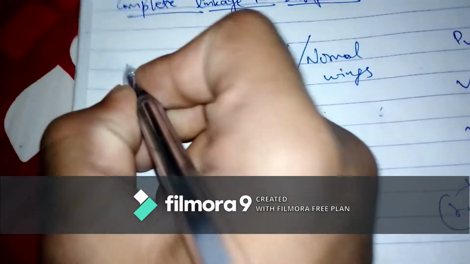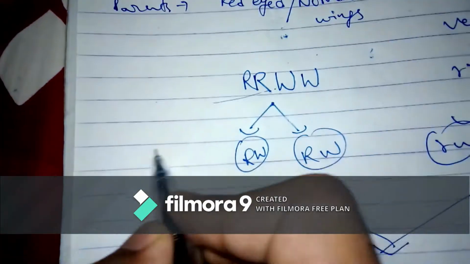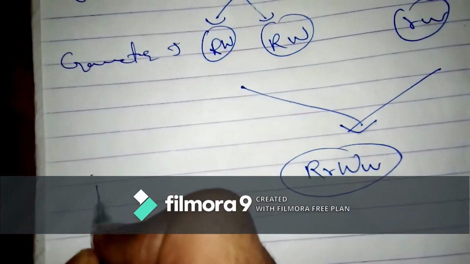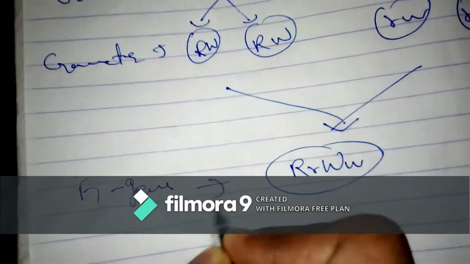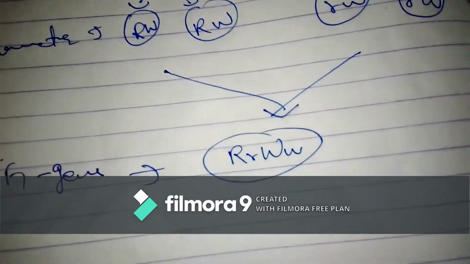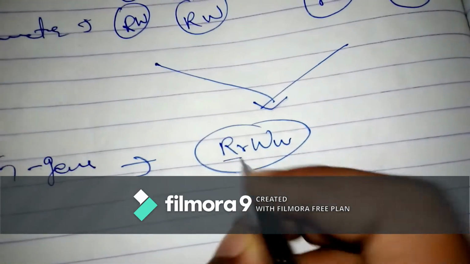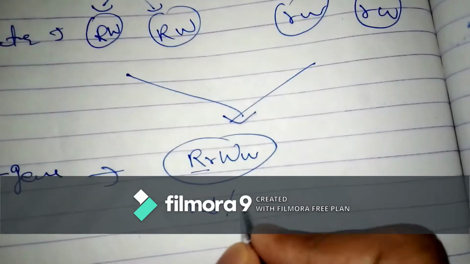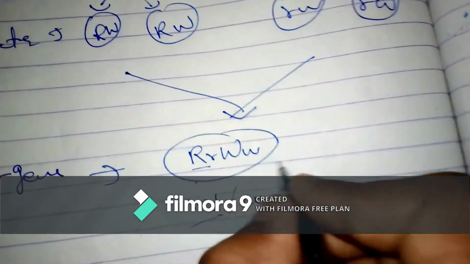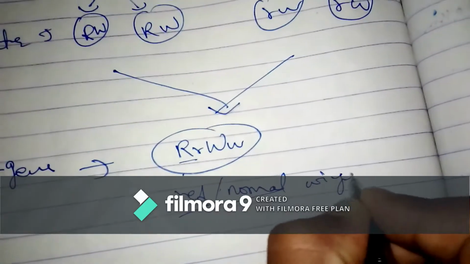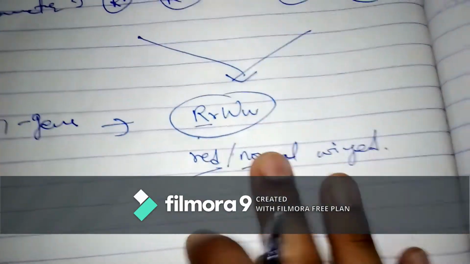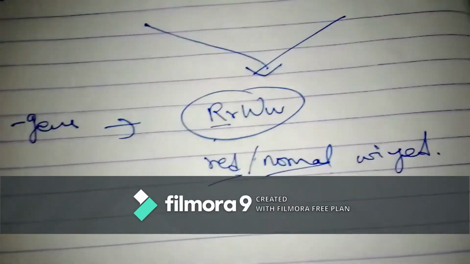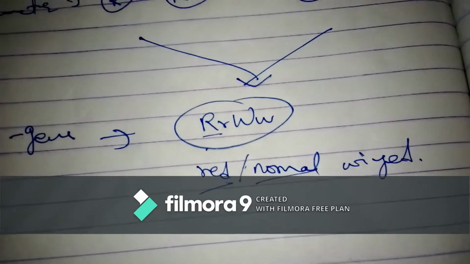So these are our parents. These are the gametes, this is the genotype, and this is our F1 generation, which is hybrid, but that is genotypically. Phenotypically, if you see, again it will be red and normal winged, because red is dominant and capital W, normal winged, is dominant here. So this is our F1 generation. Till here we understood it was completely easy. And now here comes the complexity. Not that complexity, but the thing that we need to remember while showing the example of linkage.